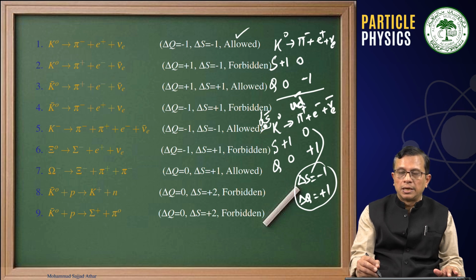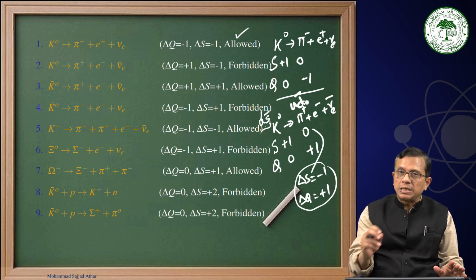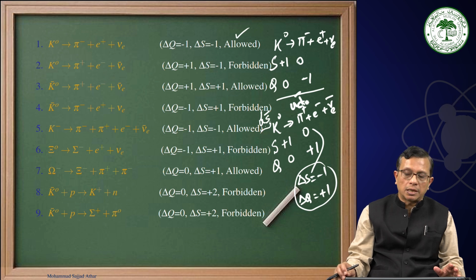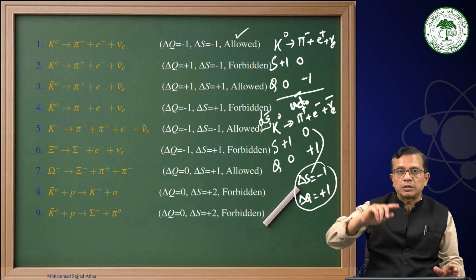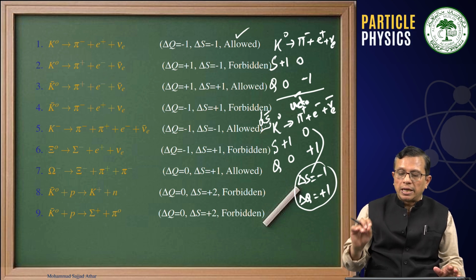And what is this? The charge of S bar is +1/3. The charge of D bar is +1/3. Therefore, there is no change in charge while S bar is converting into D bar, and we have seen that flavor changing neutral currents are not allowed. Therefore, you can have conversion of D to U, but you cannot have conversion of S bar to D bar, and therefore this process is a forbidden process.